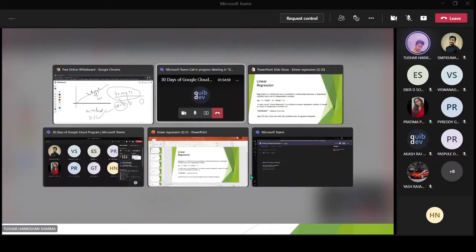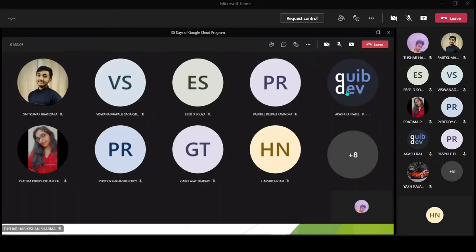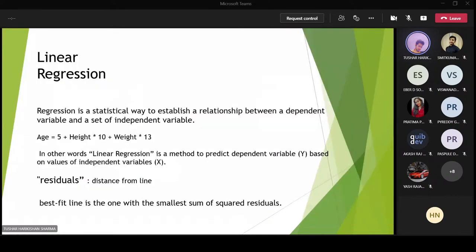So are these two statements clear? Best fit line and residual. Yes. Okay, then perfect. So now moving on. I guess this particular slide is clear. I'll just revise once again.